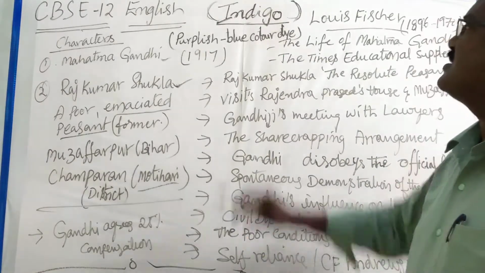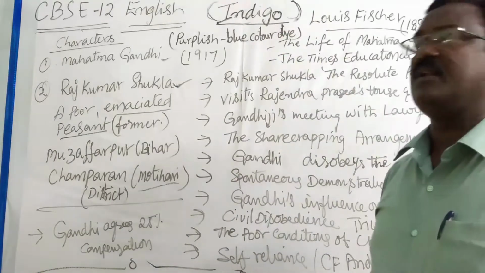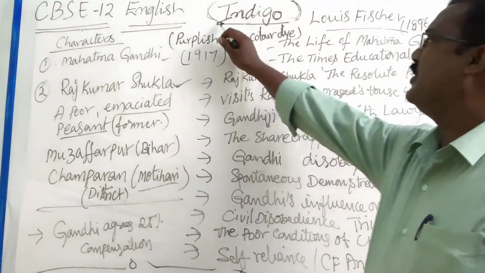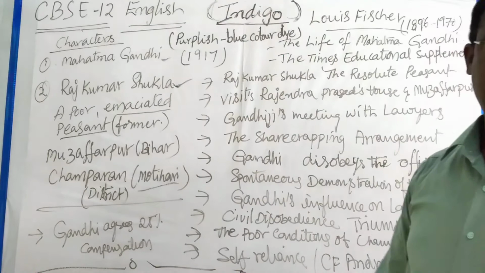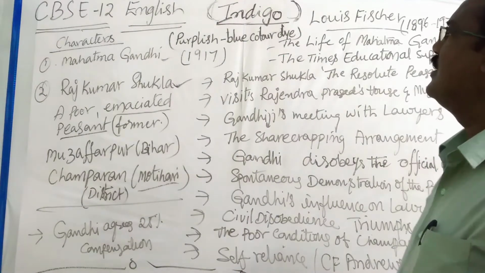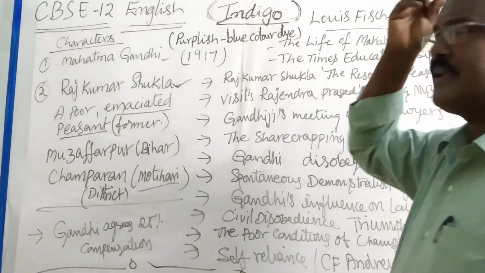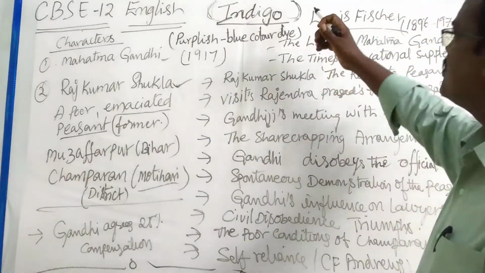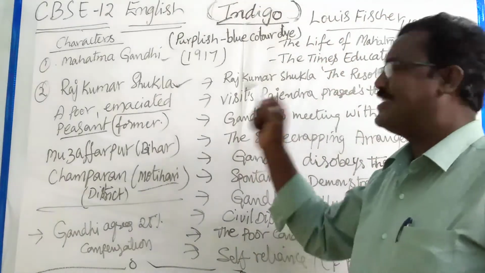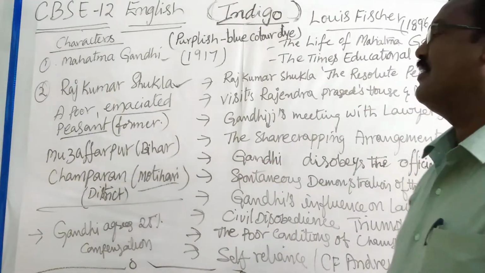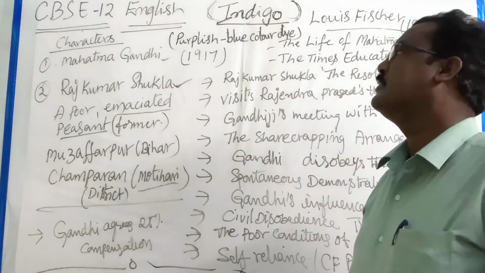For that purpose, British people did so many things by which they exploited Indian farmers. So this story was taking place in the state of Bihar, Champaran district.